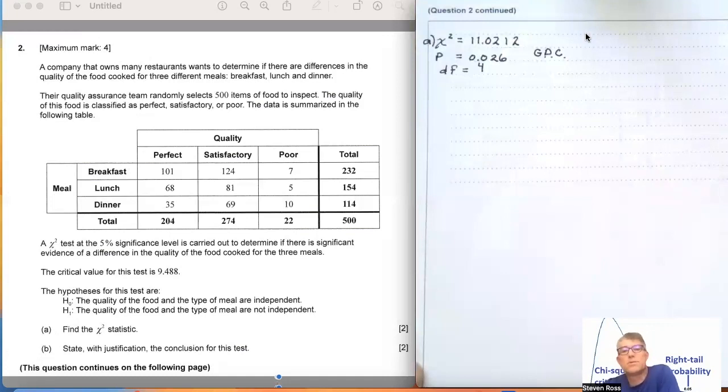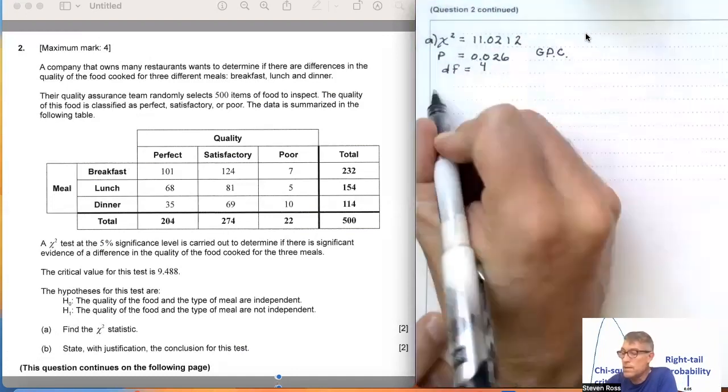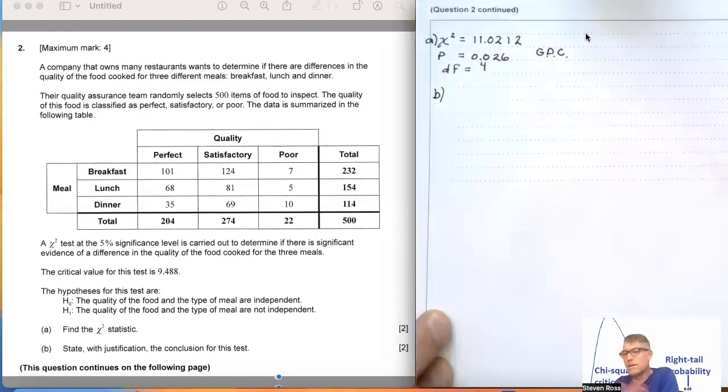And then I can also look at the p-value, which is 0.026 or 2.6%, and compare that to alpha, which is 5% for this problem, as was indicated previously, a 5% significance level. So I'm going to use both of those. I'm going to cover all bases and make my analysis rock solid.